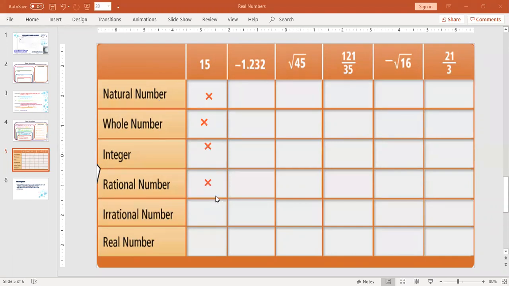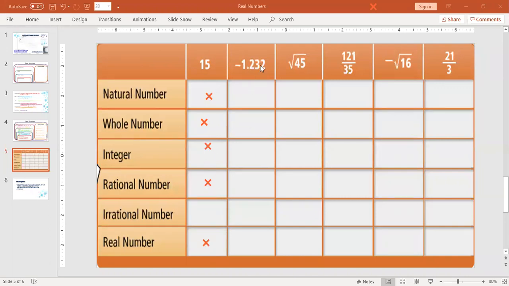Now, I want to stress this to you. You should never check rational and irrational at the exact same time, ever. If it's rational, it can't be irrational. So it's natural, whole, integer, rational, and then it's real because all of the numbers you're looking at are real. In fact, you're going to see that every number on this list is going to be marked off as real. So if we choose natural, it's automatically the next three.